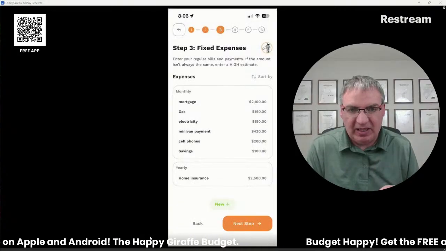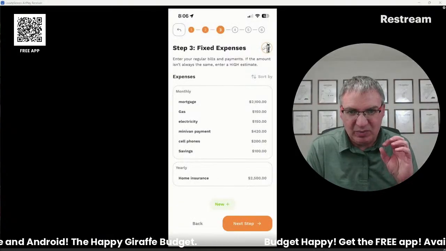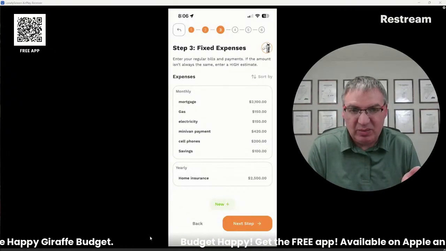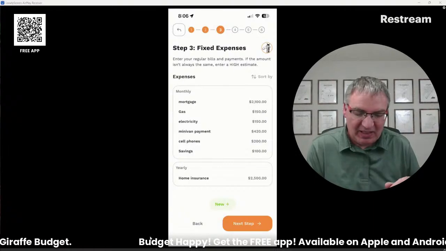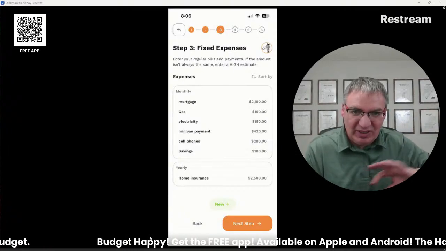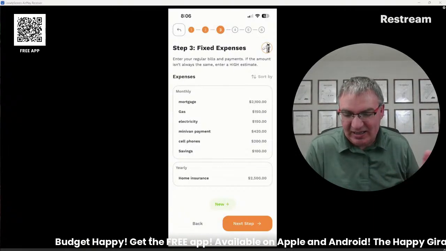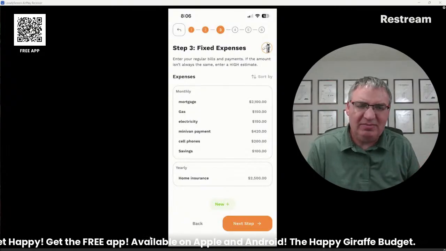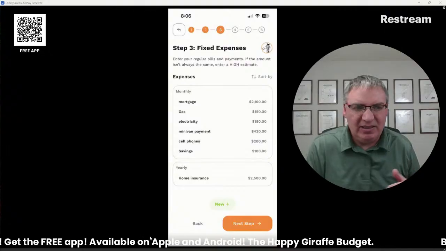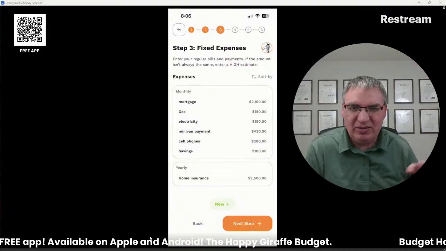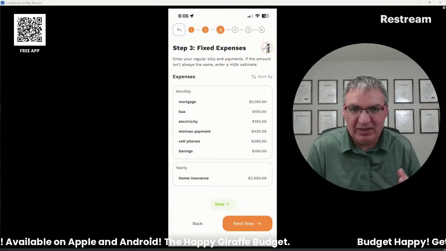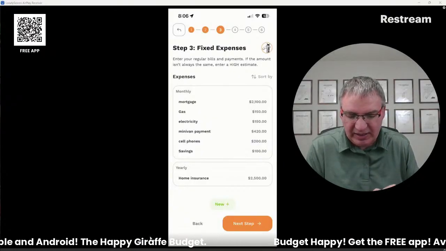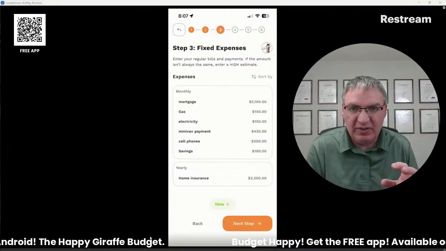I say every month I'm going to put this money aside into a separate account, and I just do it as a bill, but I pay myself. I literally move it over to a different account. I like the online-only savings accounts, just because they're a little harder to get to. I don't see the money as often, and that means I don't spend it as easily. So that's how I handle creating an emergency fund.